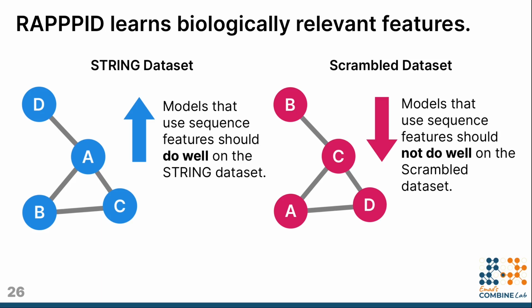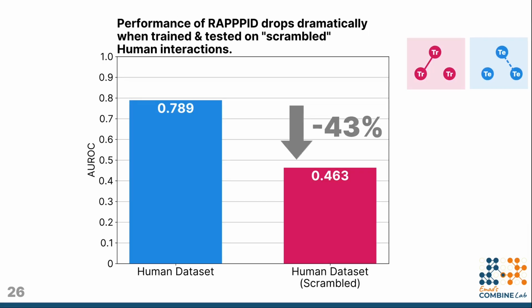A model that relies on the biology encoded by the protein sequences should perform well on the STRING dataset, but perform poorly on the scrambled STRING dataset. RAPPPID's performance as measured by AUROC drops by 43%, down to random chance, when trained and tested on the scrambled dataset, indicating that RAPPPID relies on biologically relevant features.